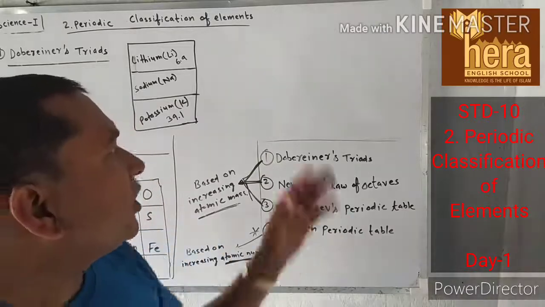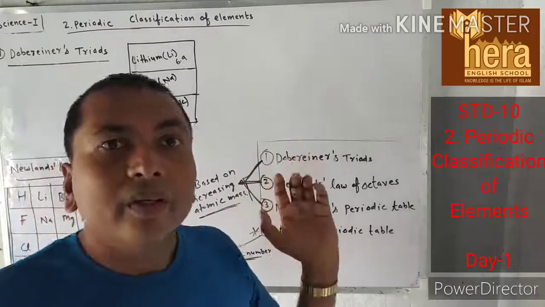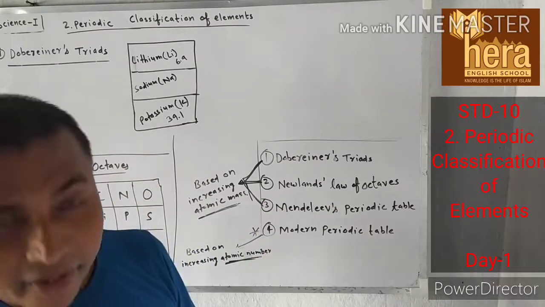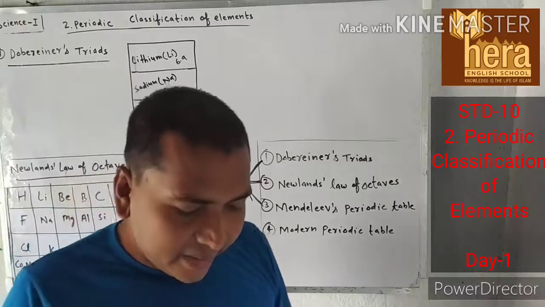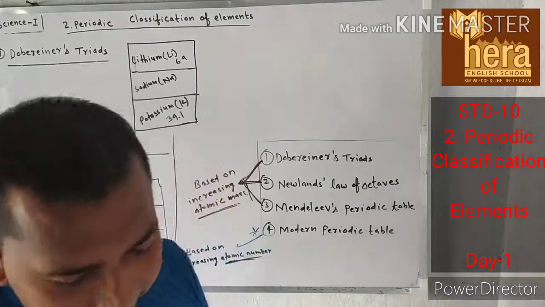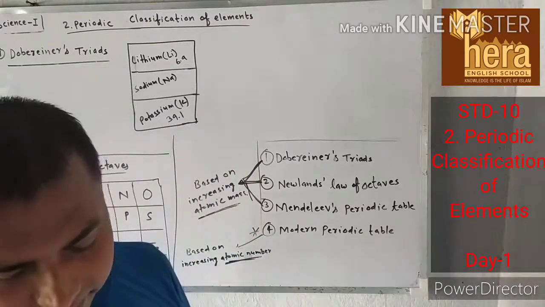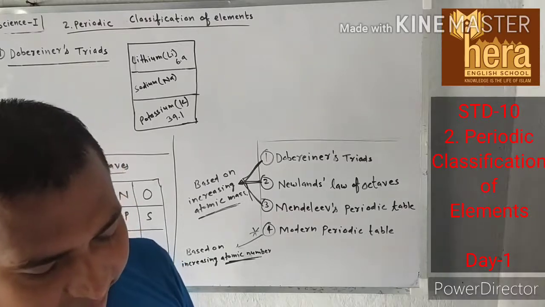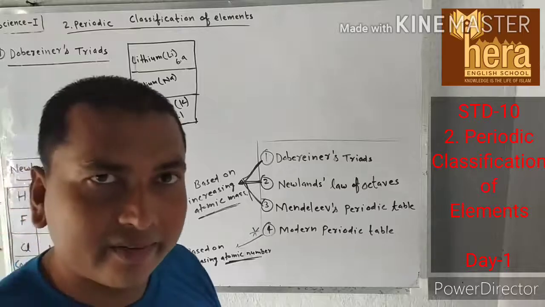He made groups of 3 elements having similar chemical properties and called them triads.